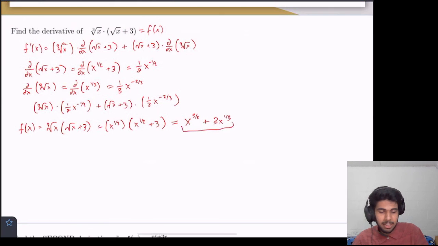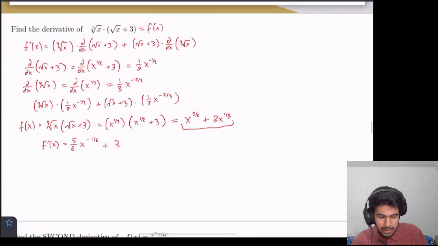And now we're just adding two functions, so we can compute the derivative as we would normally do. The derivative of the first term, just use the power rule, 5/6 x to the negative 1/6. Second one, you also do the power rule, 3 times 1/3 x to the negative 2/3, and we can simplify this some more if you feel like it, and this just gets us to this.